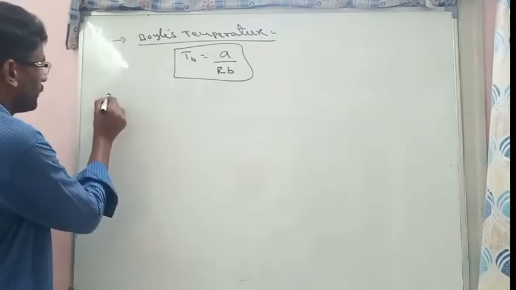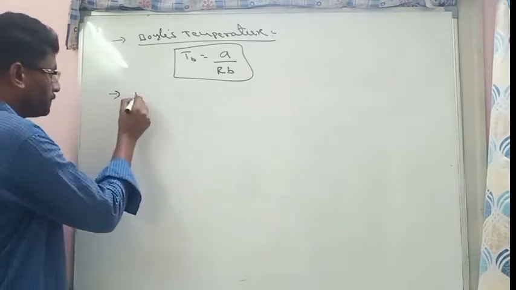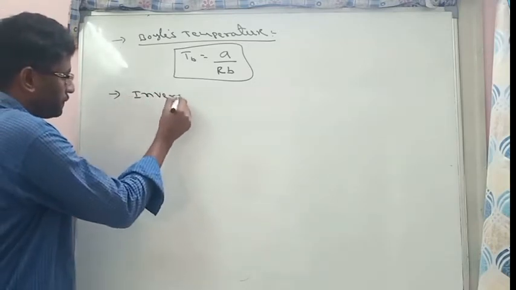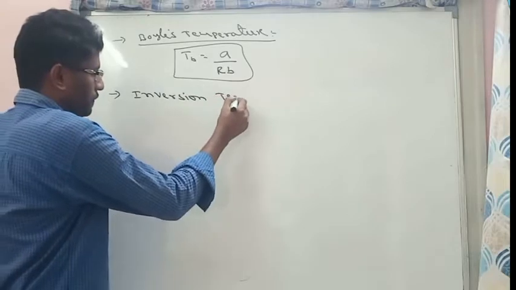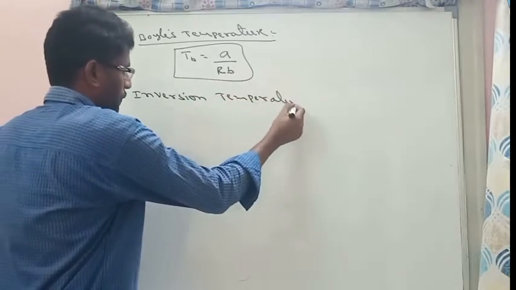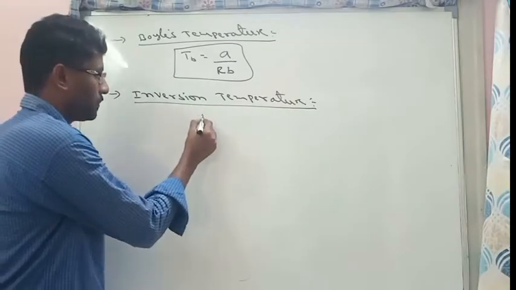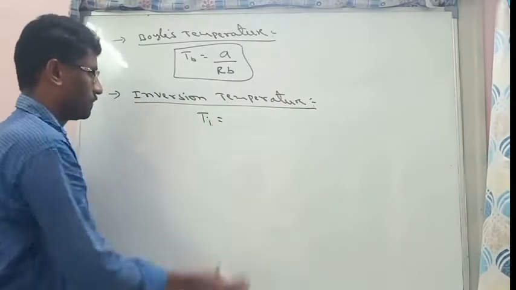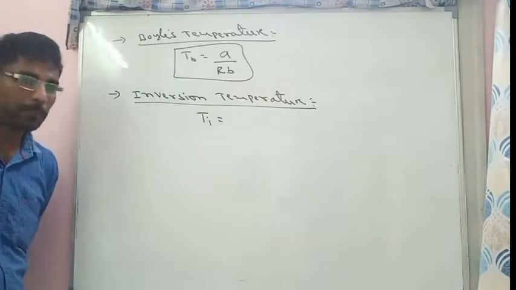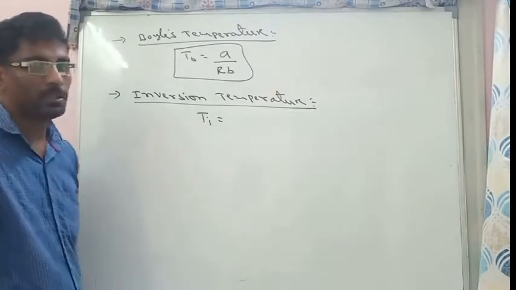Similarly, another definition, inversion temperature. It is represented with Ti. Boyle's temperature is represented with TB. Inversion temperature is represented with Ti.